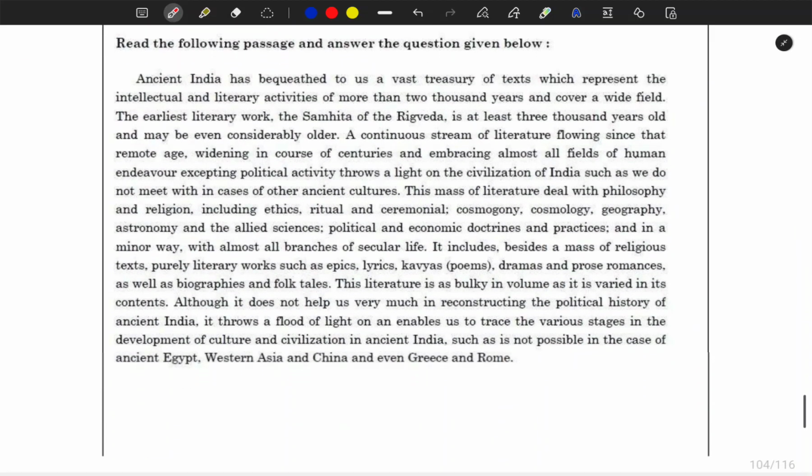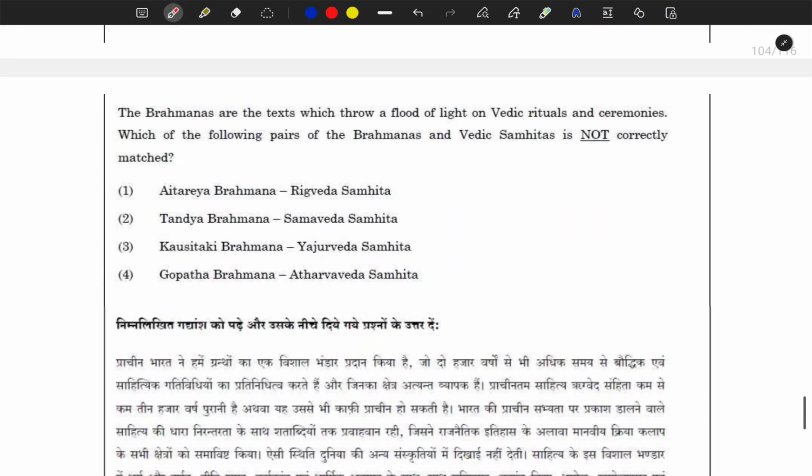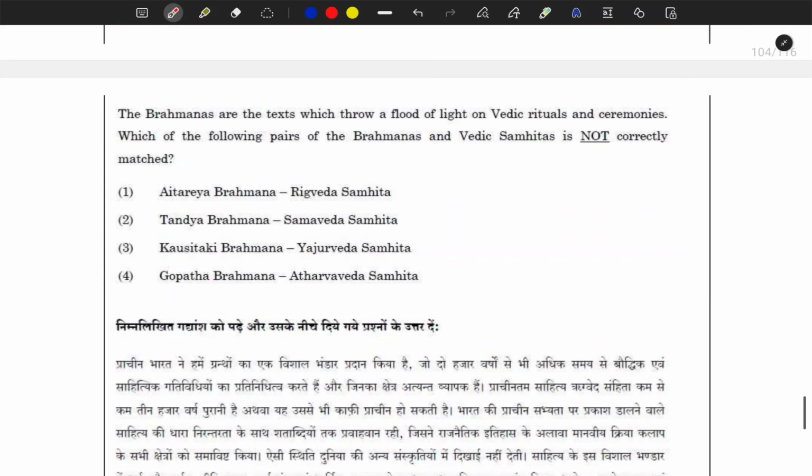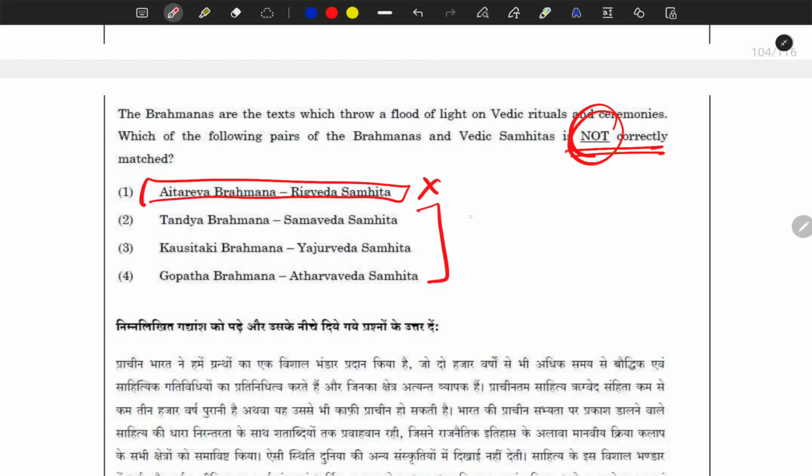Next question. Brahmanas are the texts which throw a floodlight on the Vedic rituals and ceremonies. Which of the following pairs of Brahmanas and Vedic Samhitas is not correctly matched? One thing I know is that Aitareya Brahmana is part of the Rig Veda Samhita, so I can easily eliminate this one, but what about the rest of these?